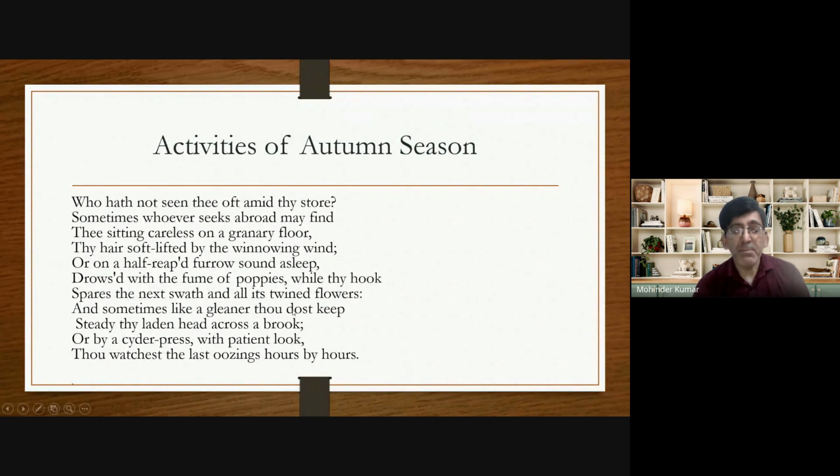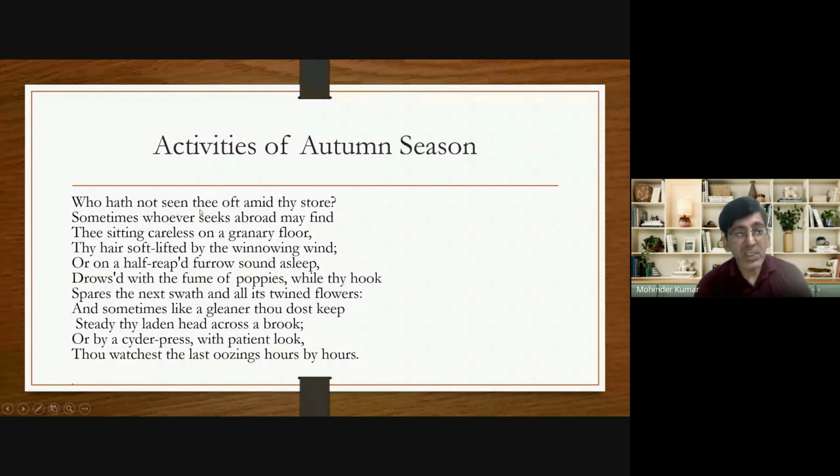Now, John Keats presents these activities through personification. Why? Because in the second stanza, autumn is presented as a human being performing these activities. But in reality, he is talking about the activities performed during the autumn season. Now, what does he say?